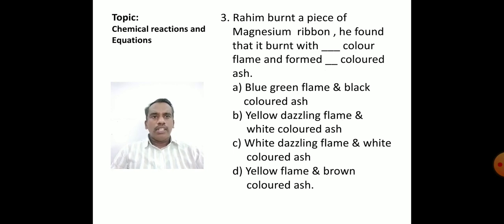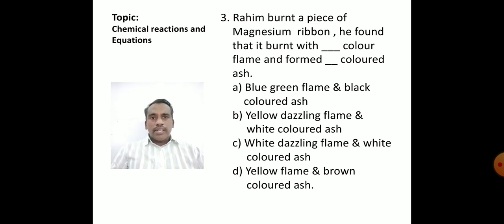Rahim burnt a piece of magnesium ribbon. He found that it burnt with a dash flame and formed dash colored ash. Yes, a very good question. In this example, a name was given for a person, Rahim, and he burnt a magnesium ribbon.